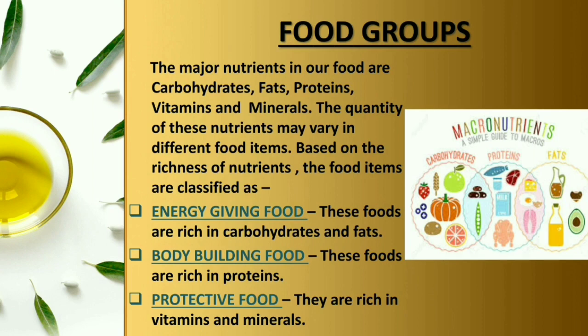Apart from these three food groups, our body also needs dietary fibers and water. Dietary fibers form the roughage part of the food. What is roughage? Roughage means the fibrous part of the vegetables and fruit. This roughage helps in the movement of bowel in the intestine, and water helps in absorbing the nutrients from the food. Okay, so these are very important for our body.